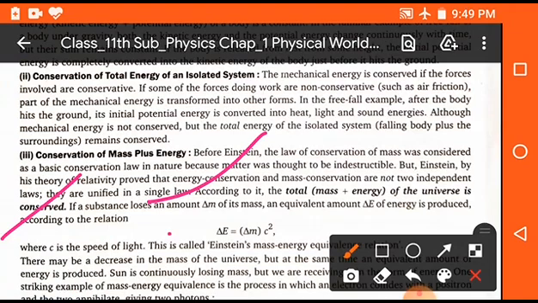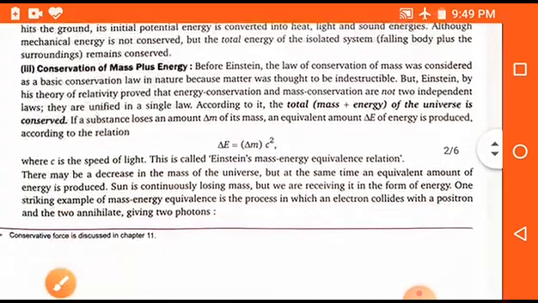So there is a relation delta E is equal to delta M into C square, and this is a very well known relation which is also known as Einstein's equation of mass-energy relation. Clear? So according to this relation we can say that energy can be converted into mass and mass can be converted into energy. Clear? Okay.